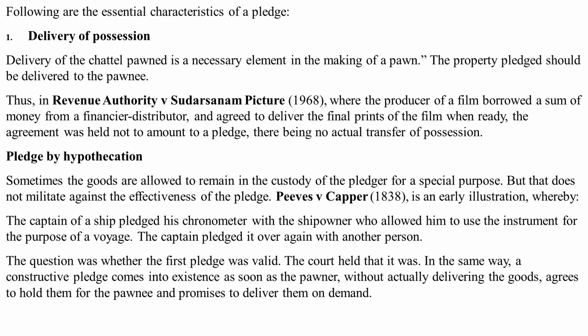The captain pledged it over again with another person. So the question that we saw was whether the pledge was valid. That is the first pledge, whether it was valid or not. And the court held that it was. In the same way, a constructive pledge comes into existence as soon as the pawner, without actually delivering the goods, agrees to hold them for the pawnee and promises to deliver them on demand.